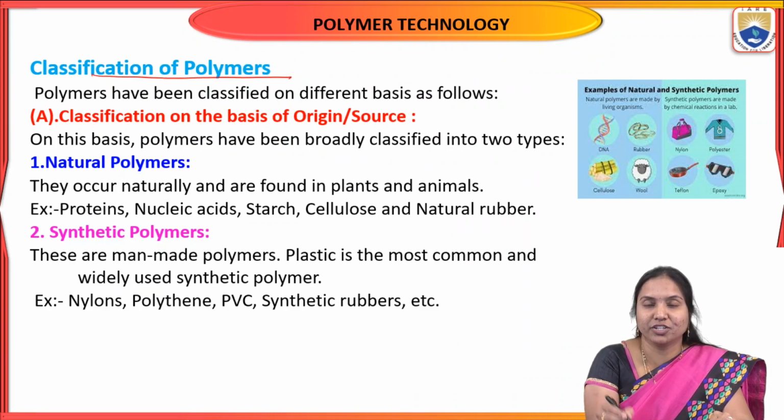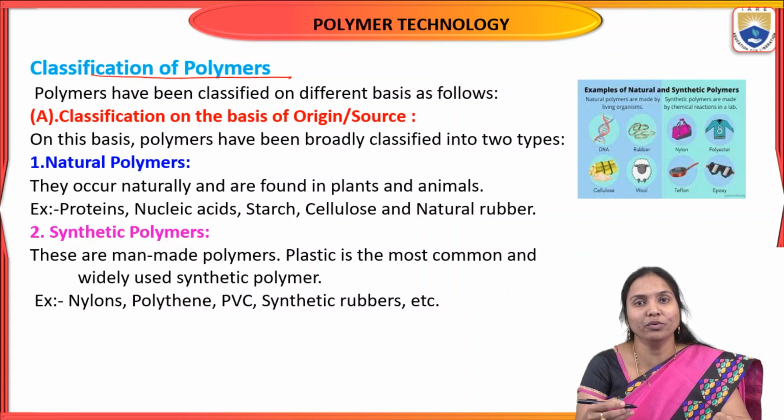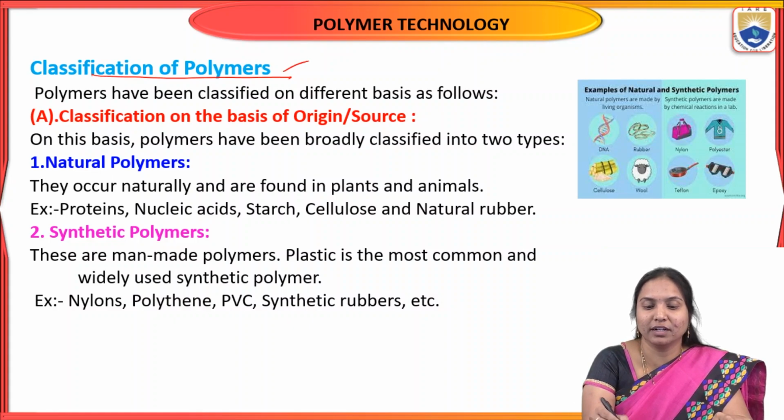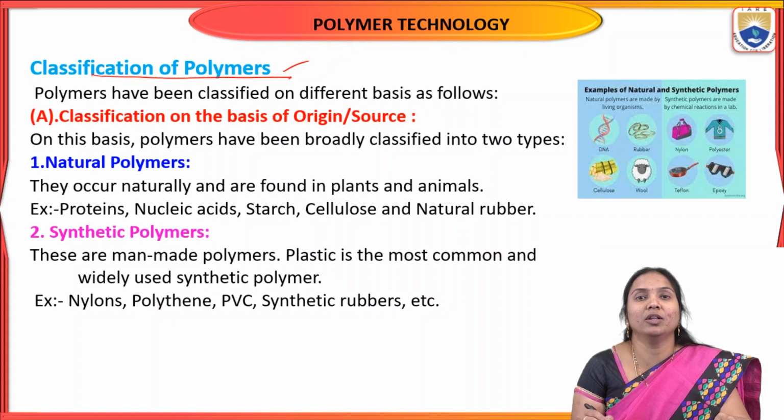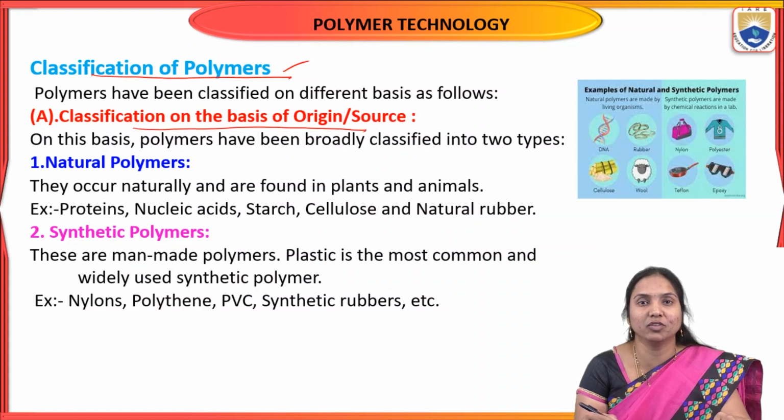Next we'll discuss classification of polymers. Poly means many, mer means parts. So a number of parts combined to give polymers. Polymers have been classified on different bases. For example, classification on the basis of origin or source. Based on origin, polymers are classified into two types: natural polymers and synthetic polymers.